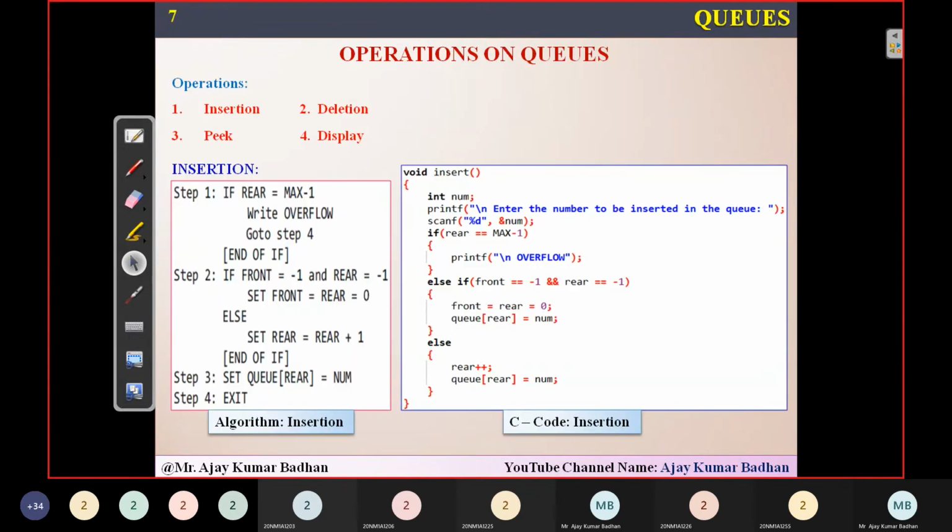If you see here, int number. This is a variable we have used for inserting the number. You will be giving that number and I'll check rear equal to max minus 1. This is a condition. If it is, then I simply print overflow. Done. If not, check front equal to minus 1 and rear equal to minus 1. If both are equal to minus 1, what do I have to do? Set front and rear equal to 0. Then Q of rear equal to number. So the first element I am inserting here. Else rear will be plus plus and Q of rear equal to num.